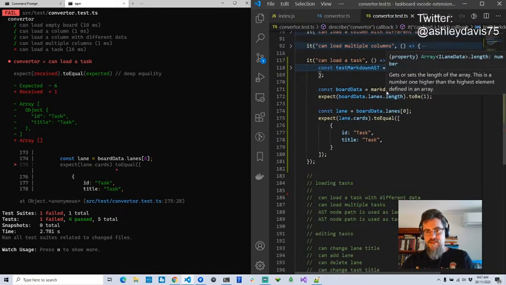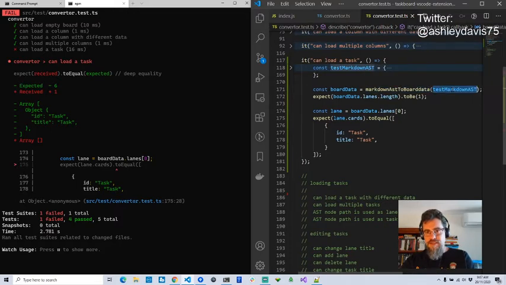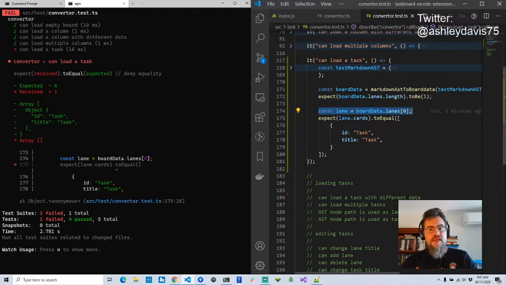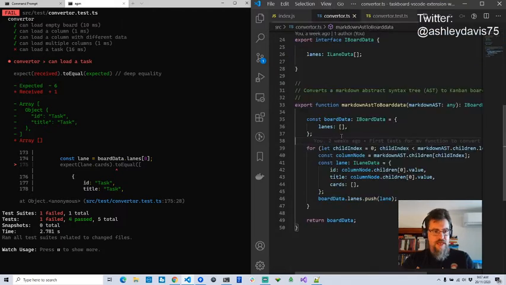I'm passing that into the function that I'm testing, so I'm passing in that test data. I'm getting a result. I expect one lane to come back. That's just a preliminary check. It's not really the core of this test. I'm pulling out that lane, and I'm checking that I have an array of cards under that lane in the Kanban board that has one single task, and it has ID of task and title of task. Now I've got to write the code to make this test pass.